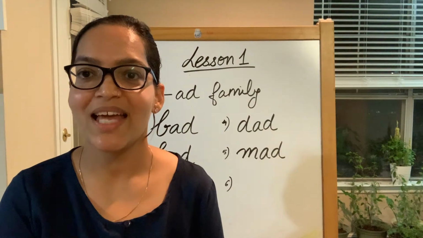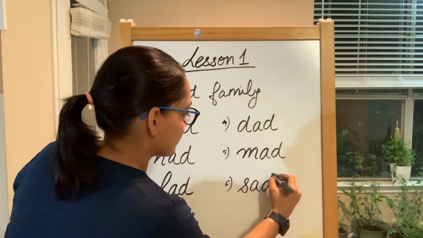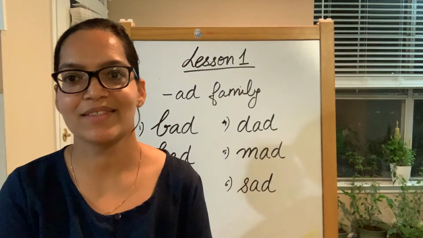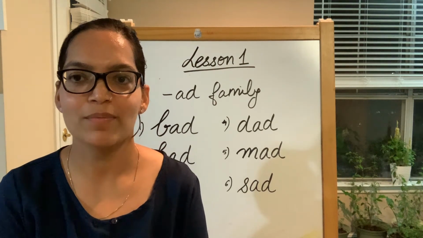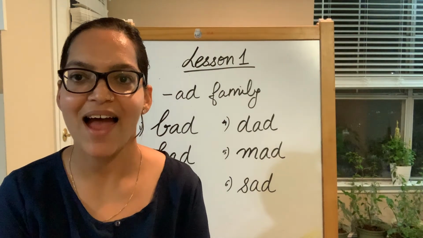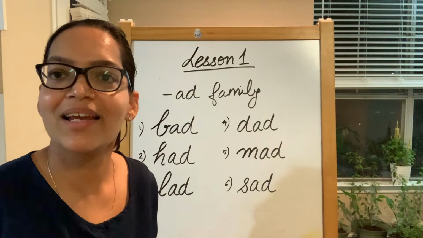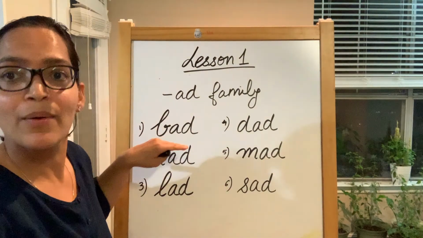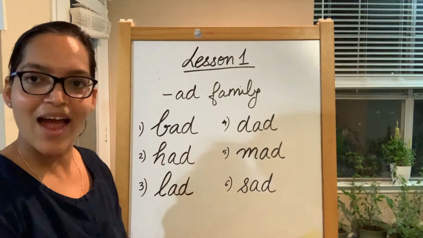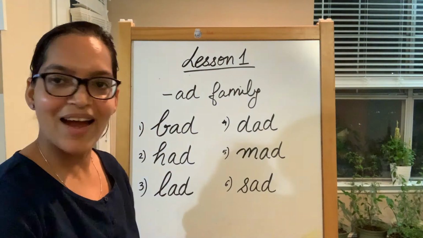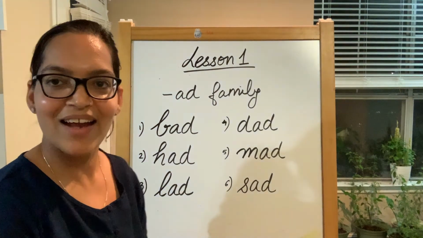Next word is going to be sad. S makes a sound of S. S combined with short vowel sound of A becomes sad. Sad. Now let's practice these words while I raise the board. B, add, bad. H, add, had. L, add, lad. D, add, dad. M, add, mad. And S, add, sad.